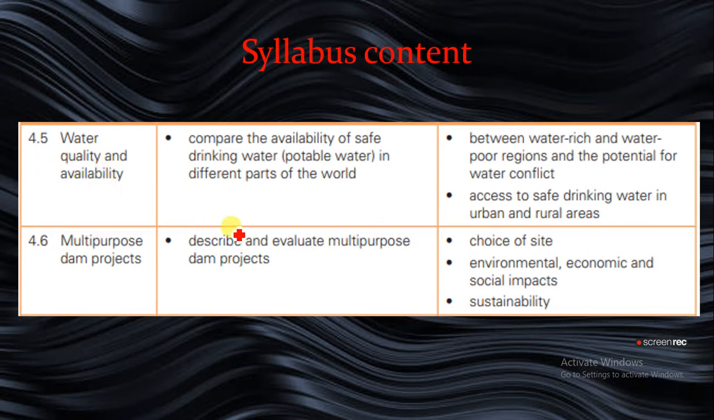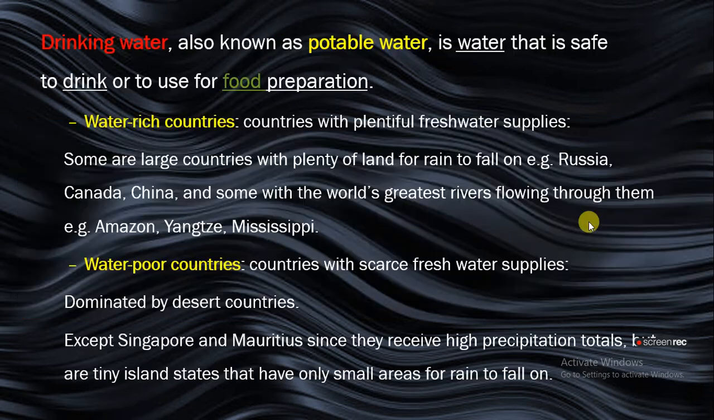So quickly, we'll be looking at this syllabus content 4.5, and it has to do with water quality and availability. We are going to compare the availability of safe drinking water, that's potable water, in different parts of the world. And we'll look at the difference between water-rich countries and water-poor regions, and we'll look at potential for water conflict. Then we'll look at access to safe drinking water in both urban and rural areas.